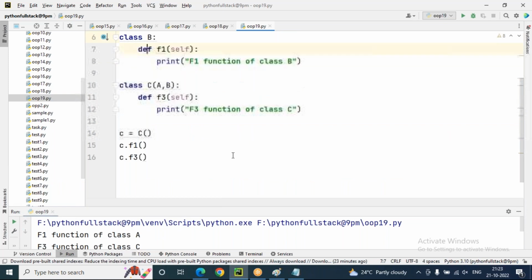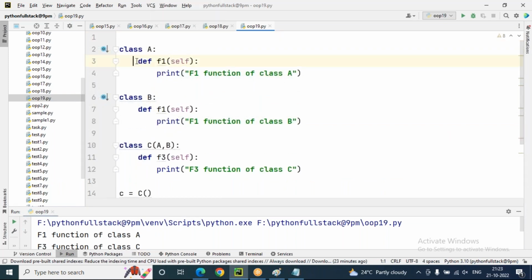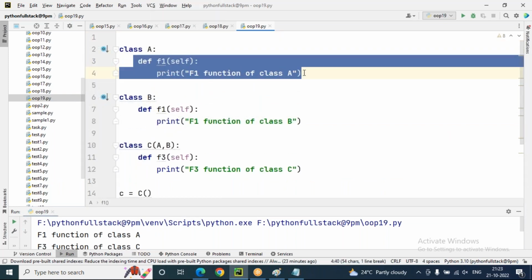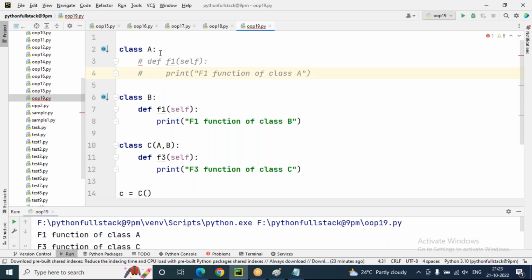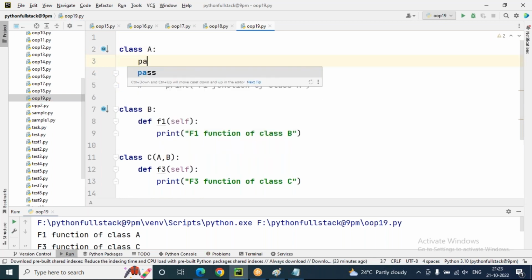Suppose I'm trying to comment out this section. Commenting it means there is no body in class A. But if you don't have a body in class A, then you have to use the pass keyword compulsorily. Without a body for the class, it will not allow. If you are leaving any class with no body, then you must use pass only.